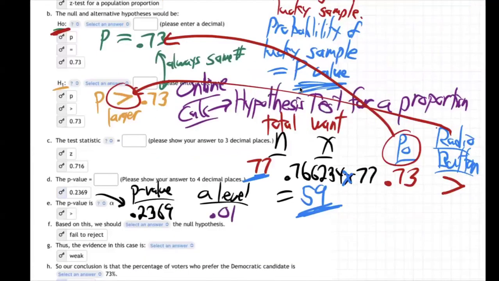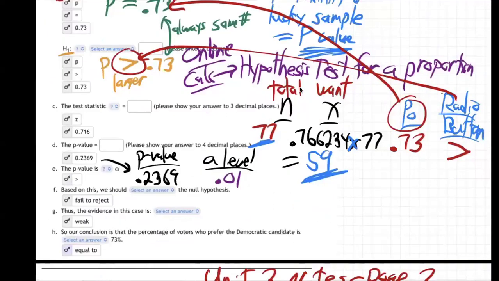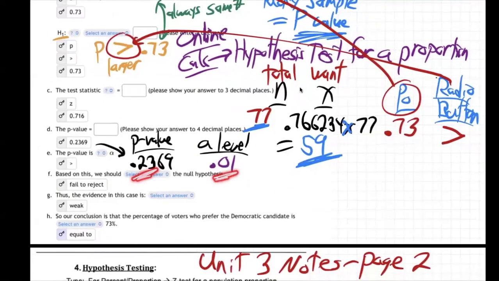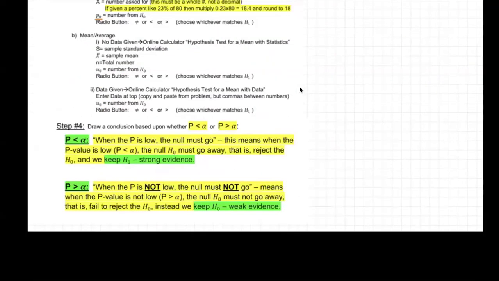So what's the story? Which one of those numbers is bigger? 23% or 1%? Well, obviously 23 is a lot bigger, right? So that is a greater. So that's why we chose greater. The p-value is greater than alpha. 23 is much greater than 0.01. So what does that mean? What does that mean about our conclusion? Well, if you go back into the notes, it tells you exactly.